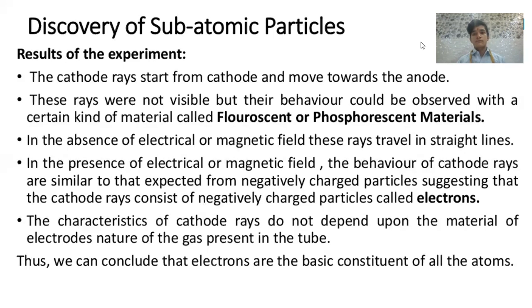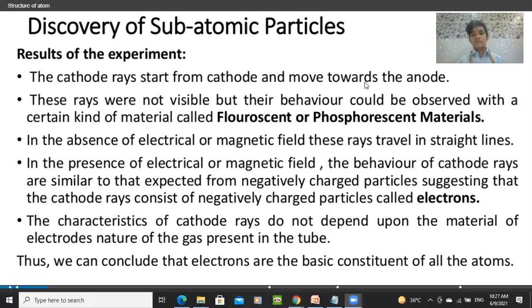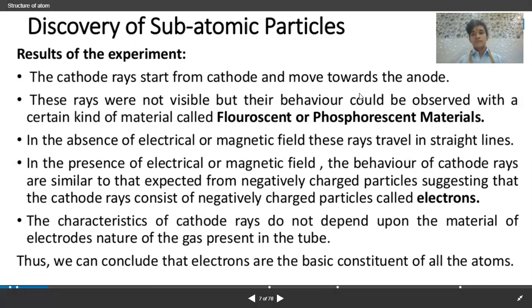In the presence of electrical and magnetic field, the behavior of cathode rays is similar to that expected from negatively charged particles, which suggested that the cathode ray consists of negatively charged particles, that is, electrons. If you put it in the electrical and magnetic field, what happens? They will behave like negatively charged particles, and that clearly shows that the cathode ray contains negative charge, and that negative charge is the electron.